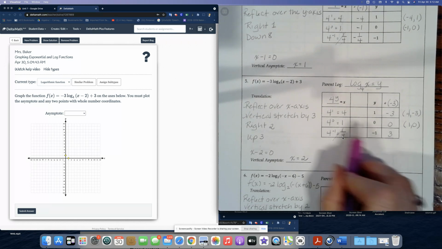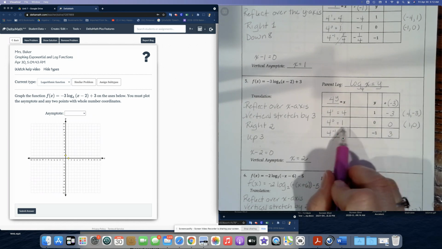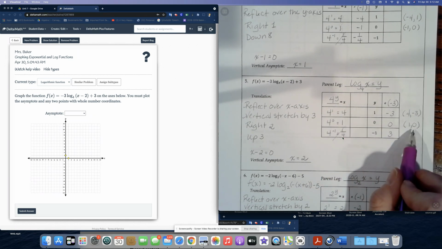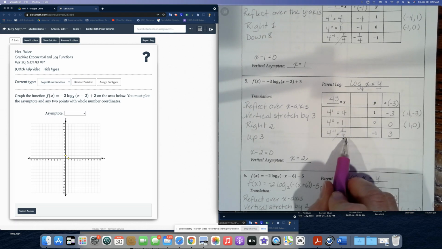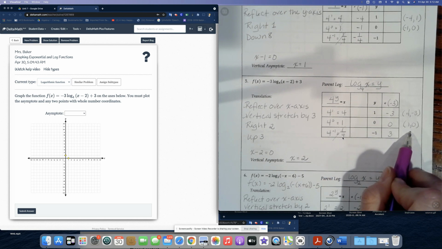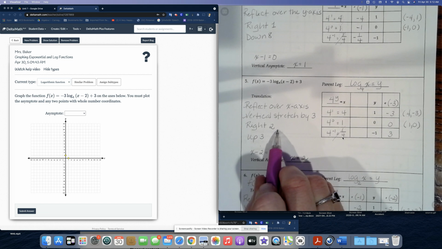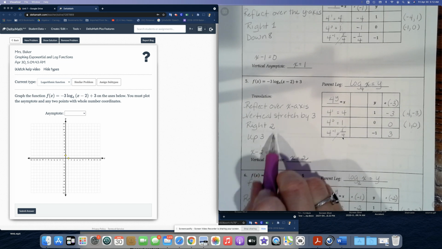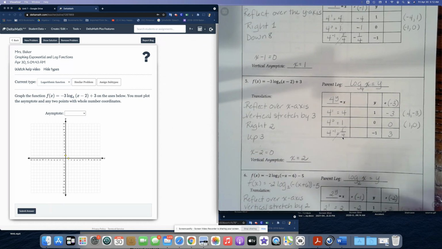So we have to graph 2 points. So we're going to graph 4, -3, and 1, 0. Now, keep in mind here, we're not going to graph this last point because it is a fraction and we only graph whole number coordinates. So we're going to graph each of these coordinates, but then we're not done. We'll still have to translate them. We'll have to move each point to the right 2 and up 3. So let's go ahead and do that.